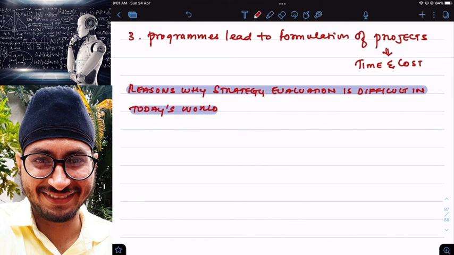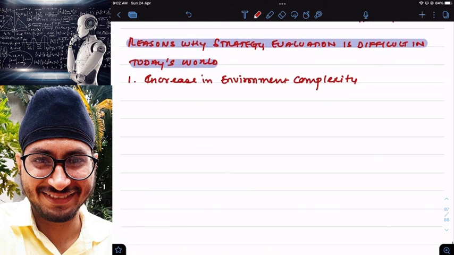There are many reasons. Reason number one: increase in environment complexity. Sir, the external environment is becoming more and more complex. It becomes very difficult to forecast and to analyze the environment, so I may not be able to evaluate the strategy.